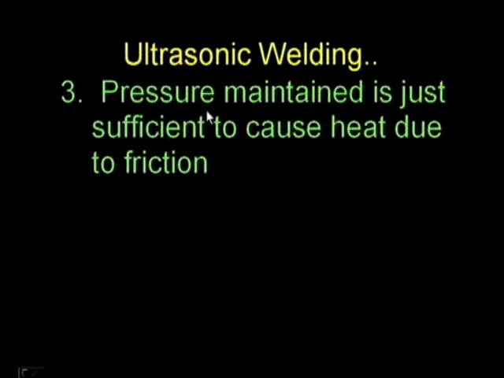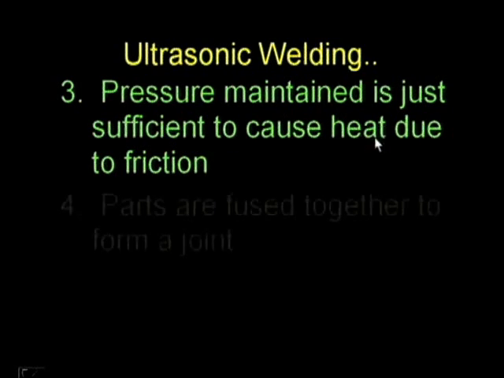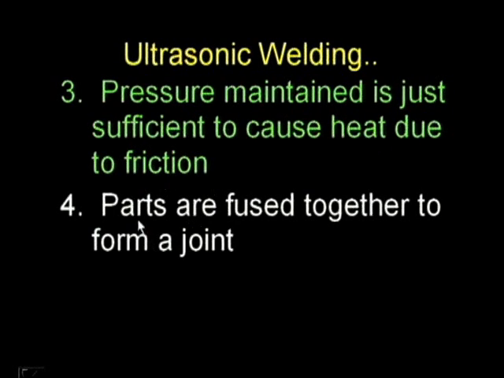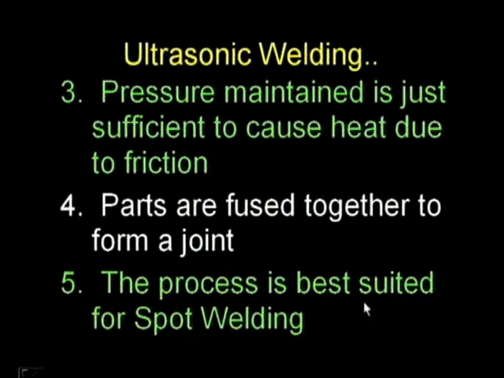Sufficient to cause the heat due to the friction, and parts are fused together to form a joint. So it is actually softened, then pressure is maintained so that parts are fused together to form a joint, and the process is best suited for spot welding.